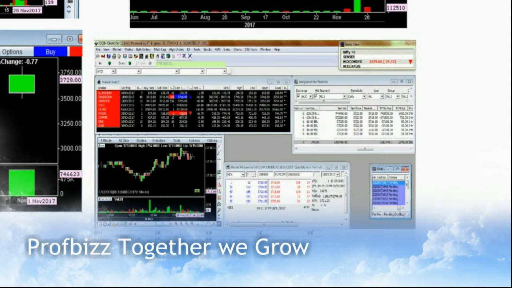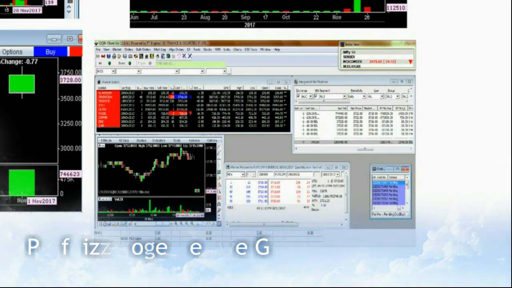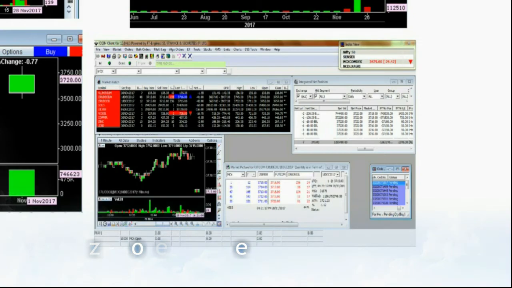Once you have keen observation of all this information, you will be in a position to take a right and better buying or selling decision. In this way, technical analysis will help you get more from your calls. Thank you.